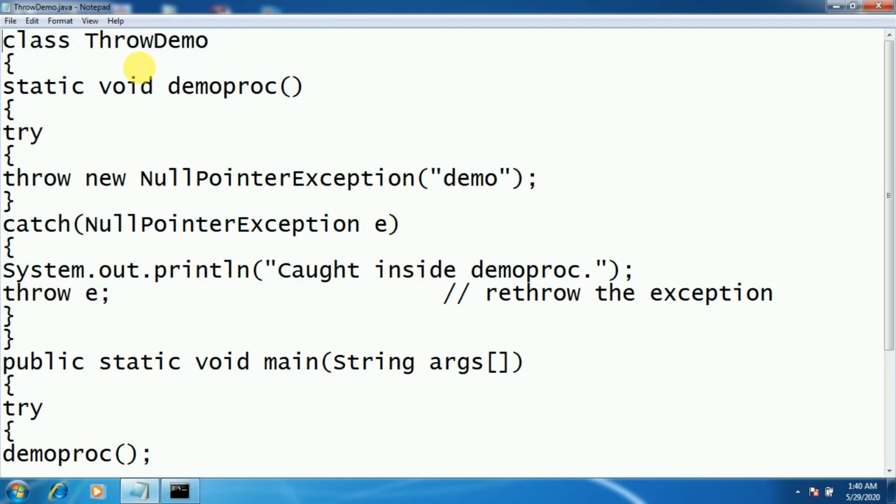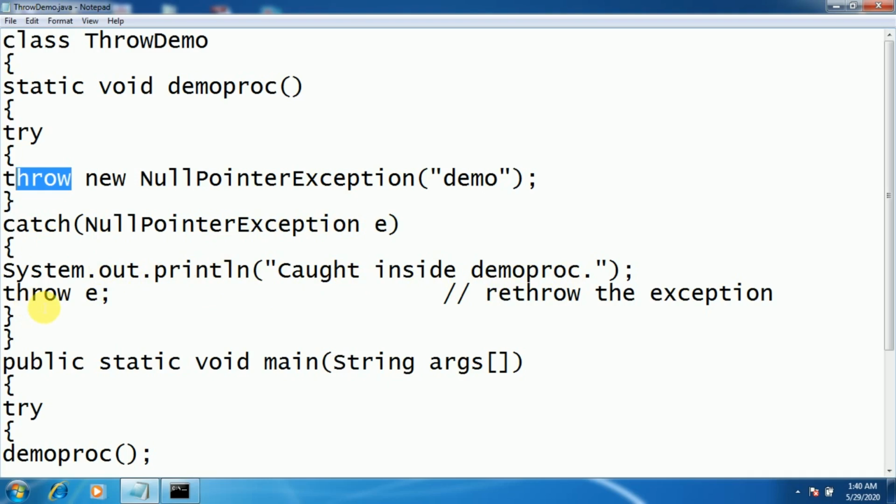demoProc, in which we have included a try block, and in the try block we have used a keyword called throw. Throw new NullPointerException("demo"). So throw is a keyword which is used to throw the exception in the try block, and which will be caught later by the catch block. As the try block has thrown the NullPointerException, we should have a catch block to catch that exception. System.out.println("Caught inside demoProc").